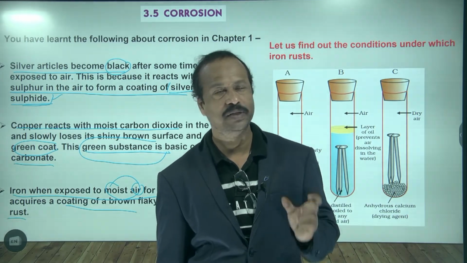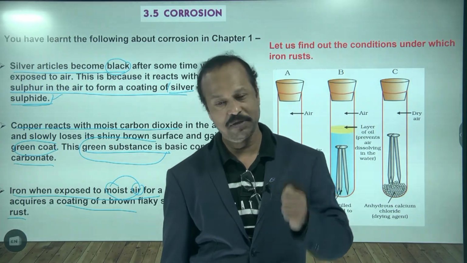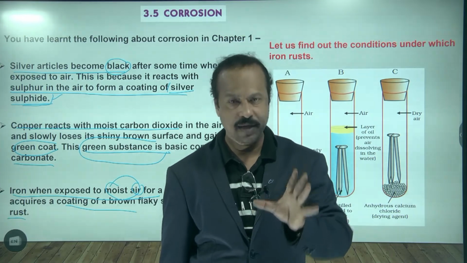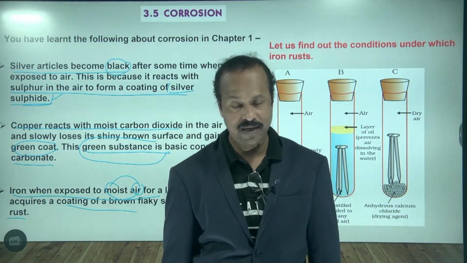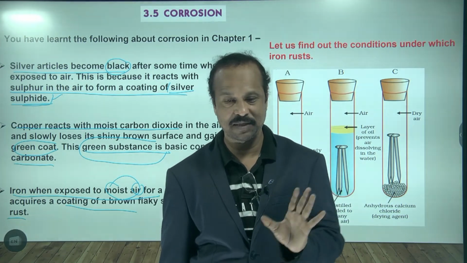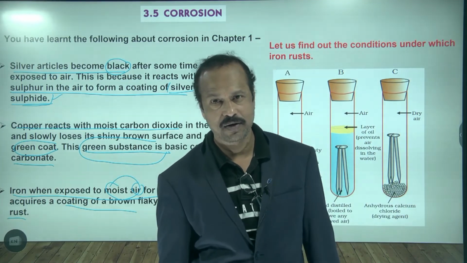So generally whenever you take iron grills and fix them to the windows, immediately we paint them. If you don't paint, it gets rusted and gets spoiled. A brown flaky substance will form, and after a few years it will get damaged.